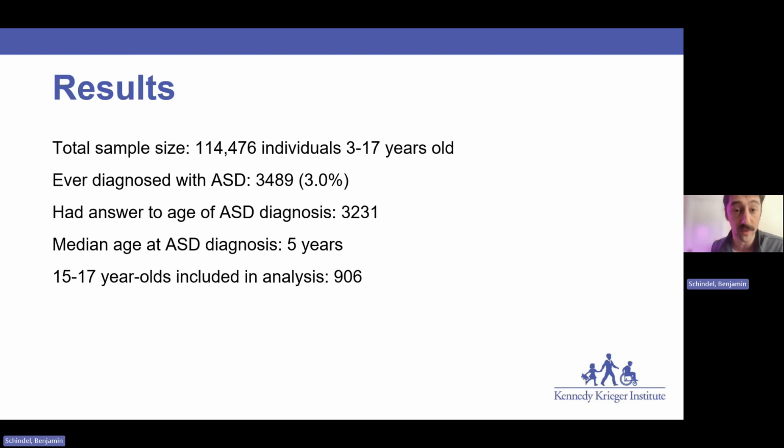So in the end, we had over 100,000 individuals. About 3% of the sample had diagnoses of autism, which was consistent with national prevalence estimates. And in the whole sample, the median age of diagnosis was 5 years.